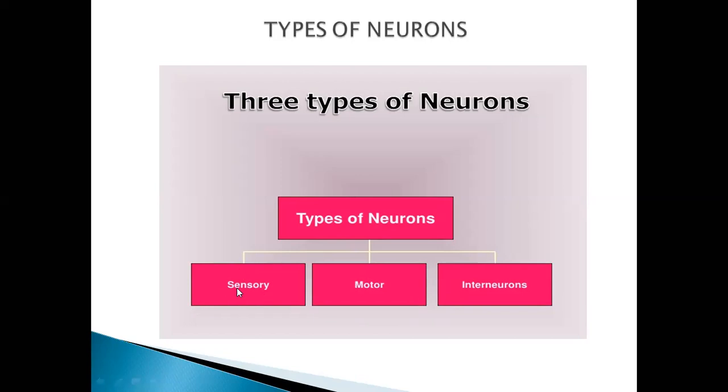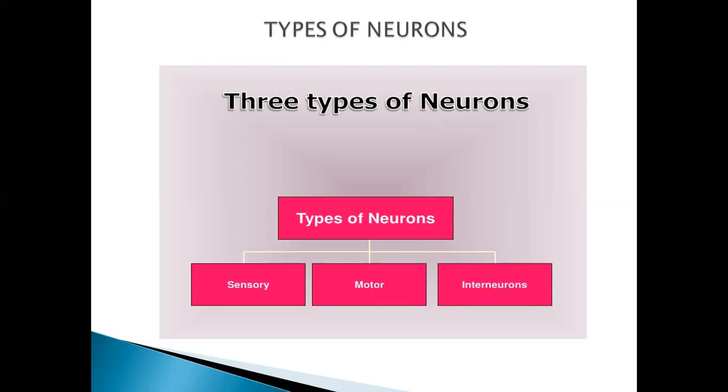Sensory neurons, the second name is afferent neurons. These carry impulses from receptors to the central nervous system. These are unipolar and conduct impulses towards the central nervous system. Next are the interneurons, or associative, intermediate, or relay neurons, you can say. These conduct messages from sensory neurons to motor neurons. They read the message from the brain and then send it towards the motor neurons.